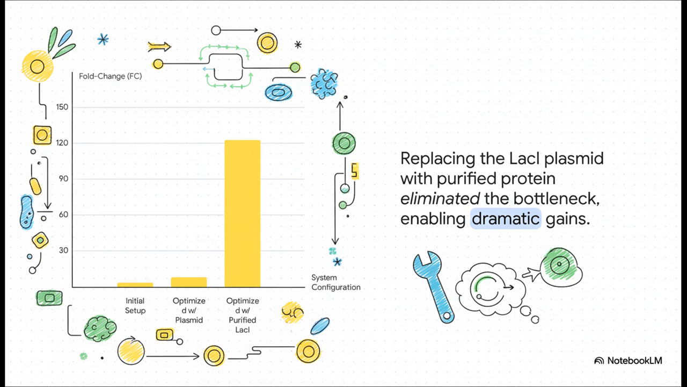After just a single additional round of optimization on this revised system, the fold change increased to 123. This demonstrates how the workflow can not only optimize a system, but also help diagnose its underlying architectural flaws.